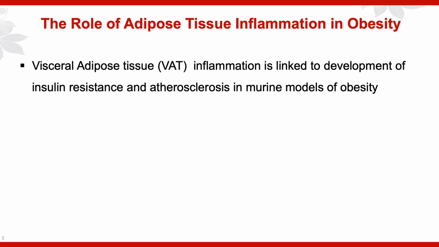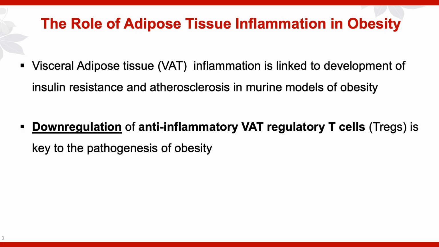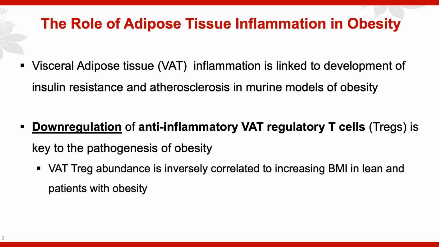Visceral adipose tissue inflammation has been linked to the development of insulin resistance and atherosclerosis in murine models of obesity. We also know that downregulation of specific anti-inflammatory VAT regulatory T cells, or Tregs, are key to the pathogenesis of the downstream effects of obesity. We have also preliminarily shown that VAT Treg abundance is inversely correlated to increasing BMI when comparing lean patients with patients with obesity.